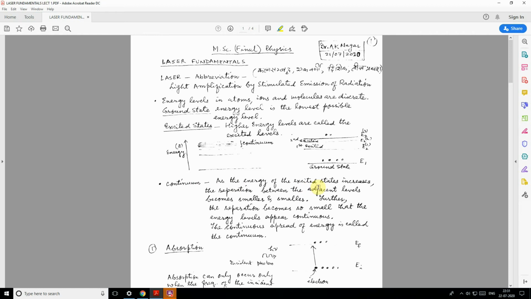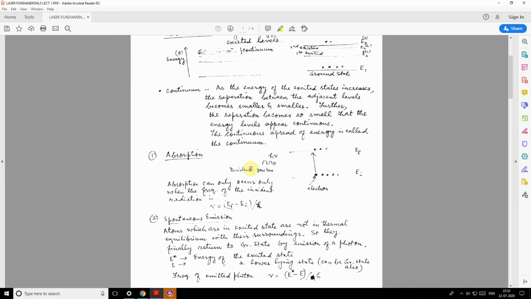As the energy of the excited state increases, the separation between the adjacent levels becomes smaller and smaller. Further, the separation becomes so small that the energy levels appear continuous. The continuous spread of energy is called the continuum.